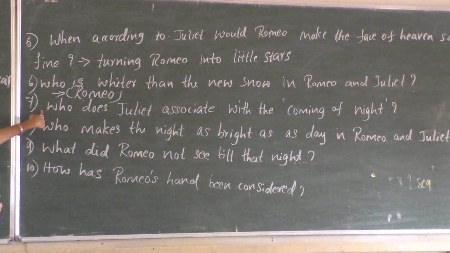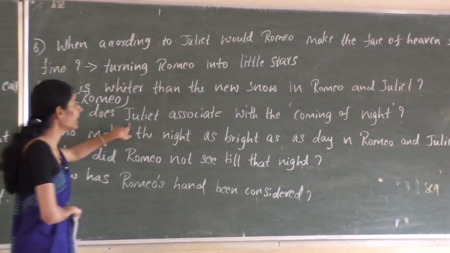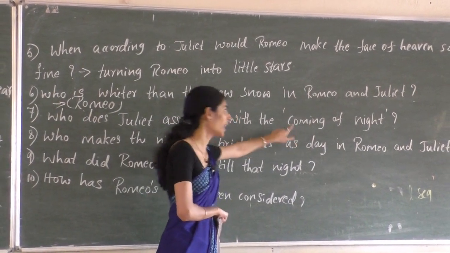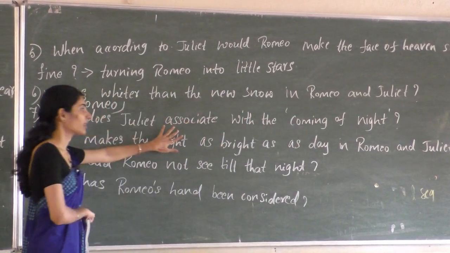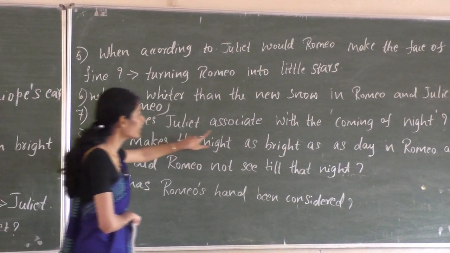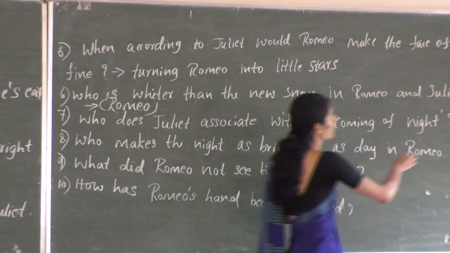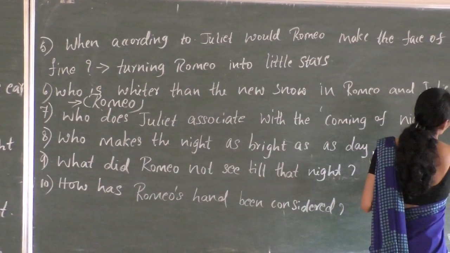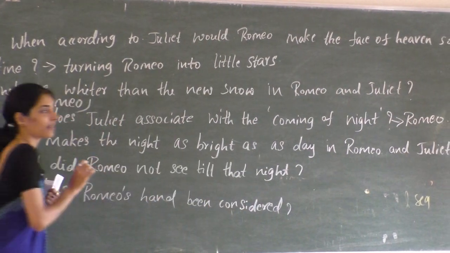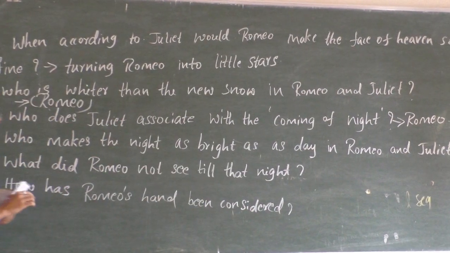And the seventh question: who does Juliet associate with the coming of night? We have seen that she welcomes the night so that she can meet her Romeo, and that is why she associates Romeo with the coming of night. So the answer for the seventh question is Romeo.